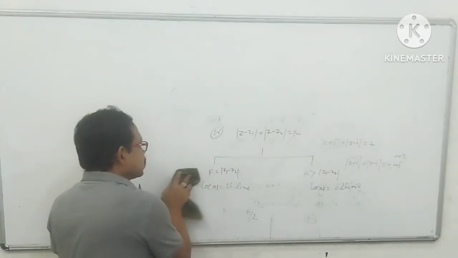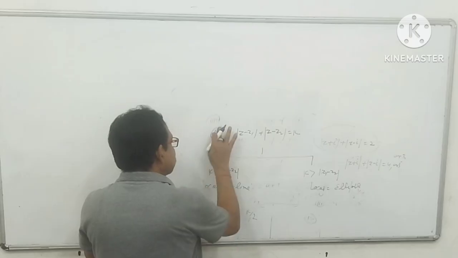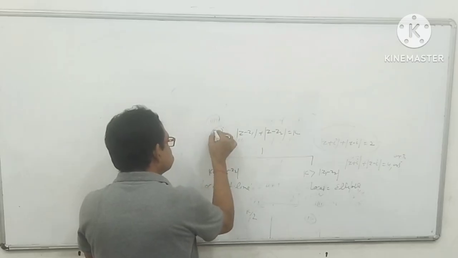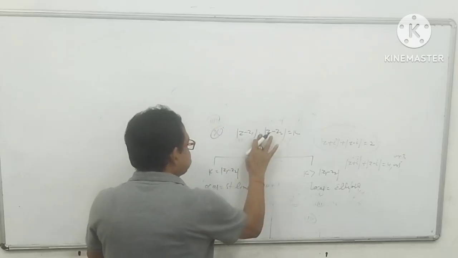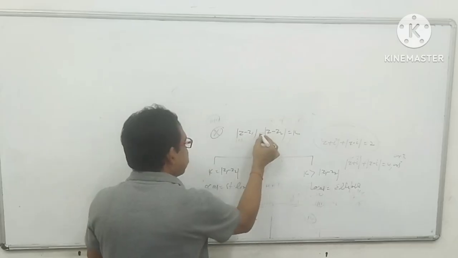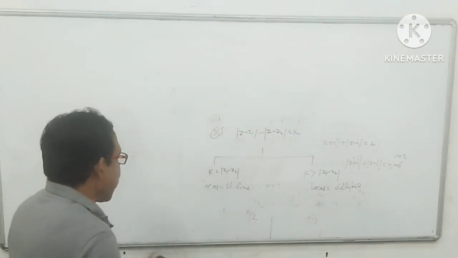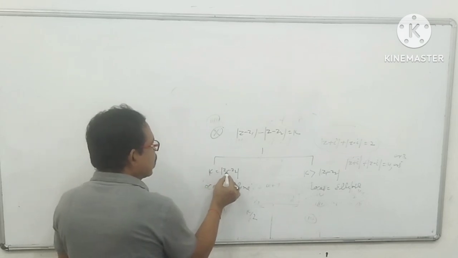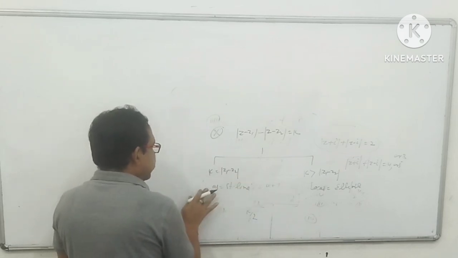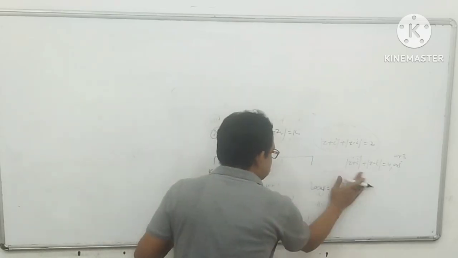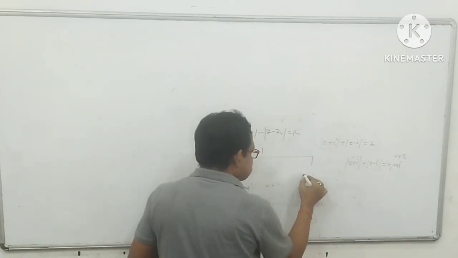And again, the last point I am going to discuss, that is the 10th point. Suppose here there is a negative sign, mod z minus z1 minus mod z minus z2 equals k, then again the locus would be a straight line. And my dear student, there is a slight change here.